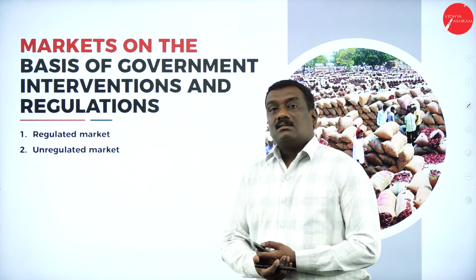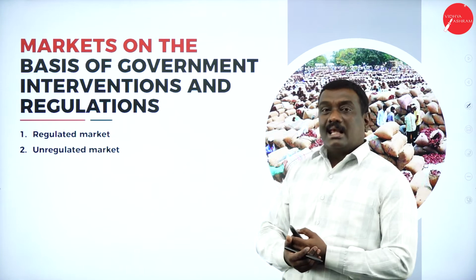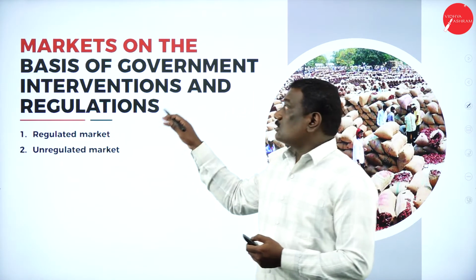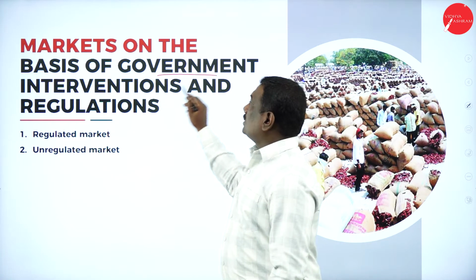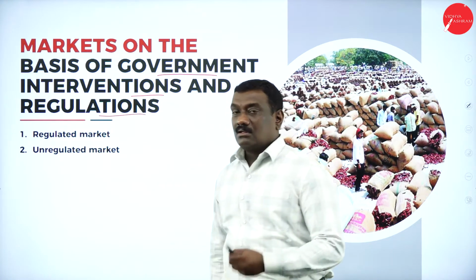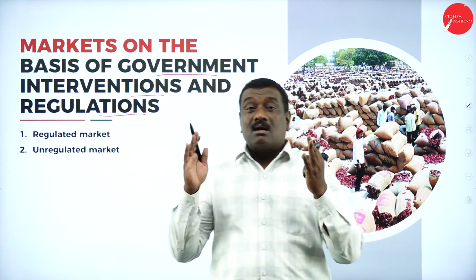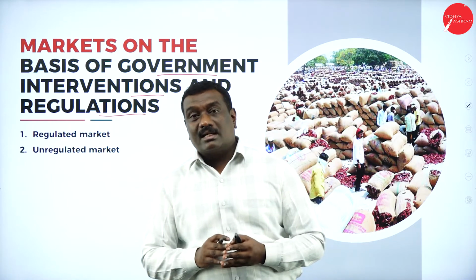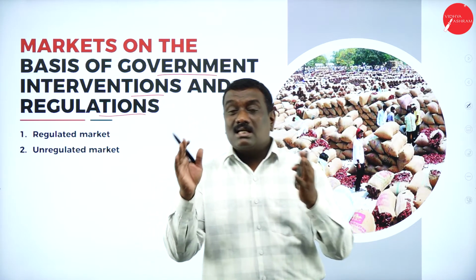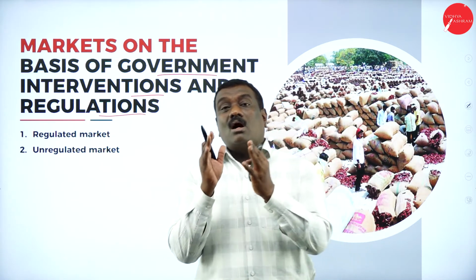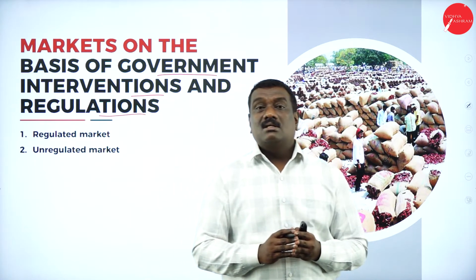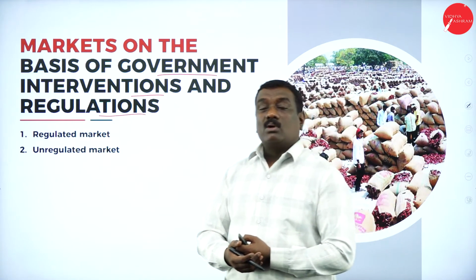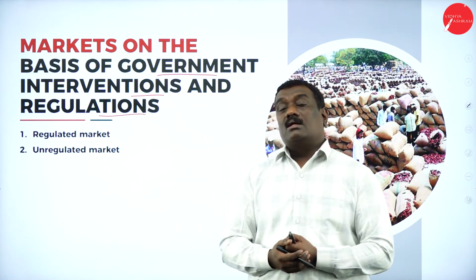Now students, let us go to the next topic, that is the markets which have been classified on the basis of government interventions and regulations. That means where the government is coming into action on the markets. So under this we can find there are two types of markets: the regulated market and the unregulated market.